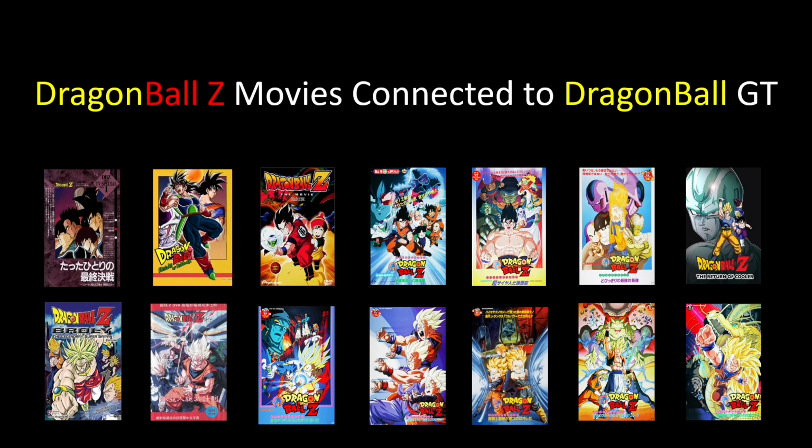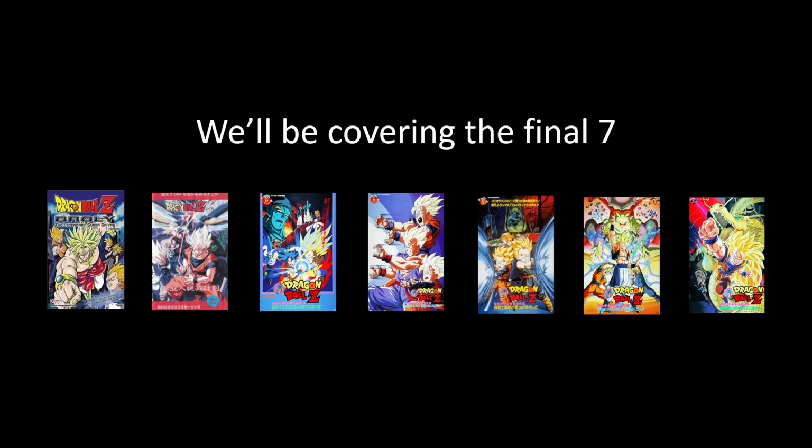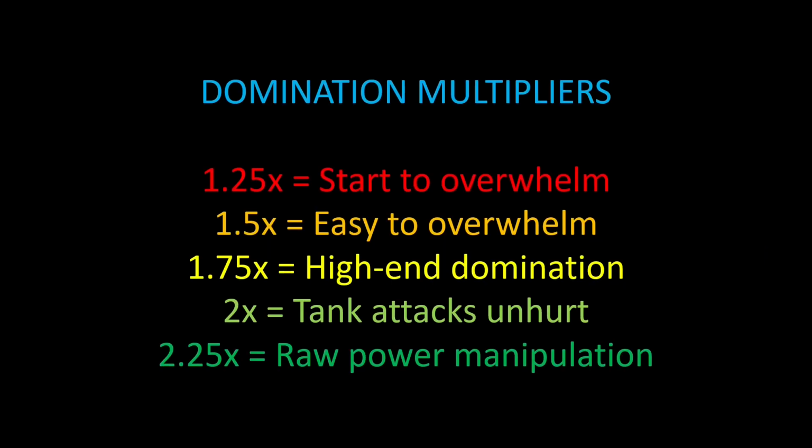Obviously, these are the movies that were connected to Dragon Ball GT, and we did the first 7 of them in part 1. Now we'll be covering the final 7, starting from Broly, the Legendary Super Saiyan, to Wrath of the Dragon. We'll also be using the domination multipliers.